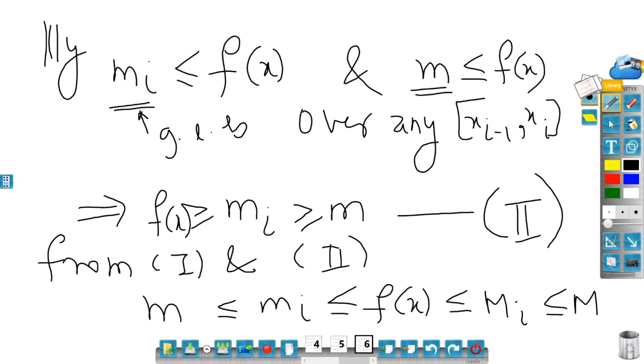Now what I'll do, I'll multiply this inequality by x_i minus x_{i-1}.